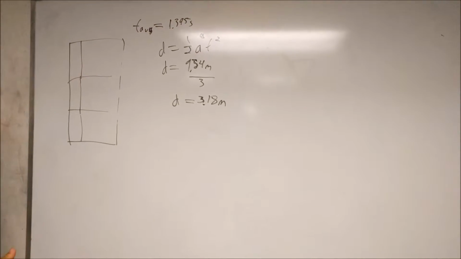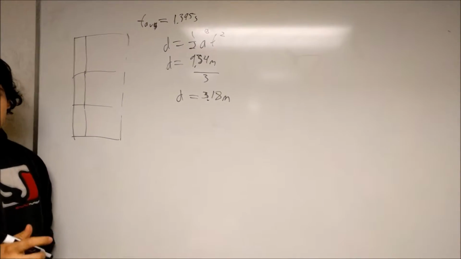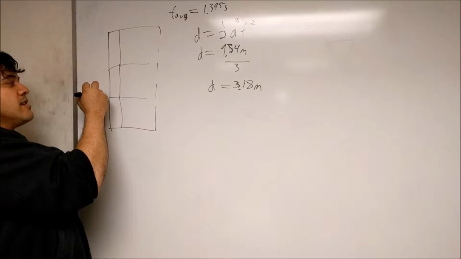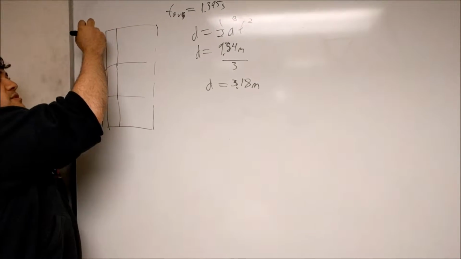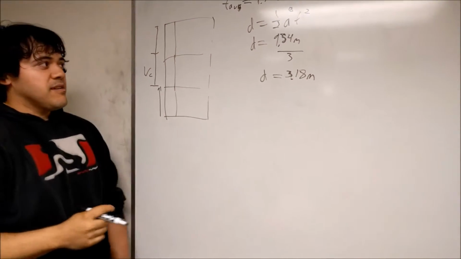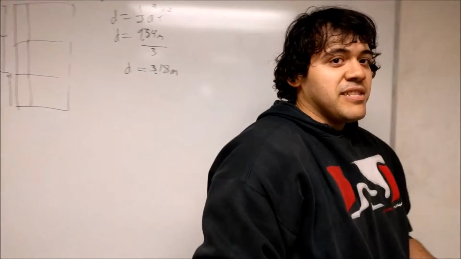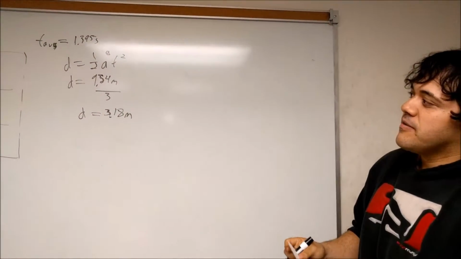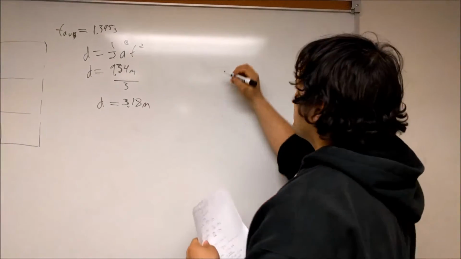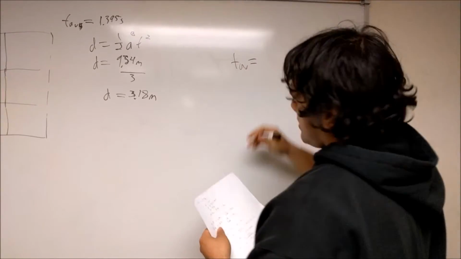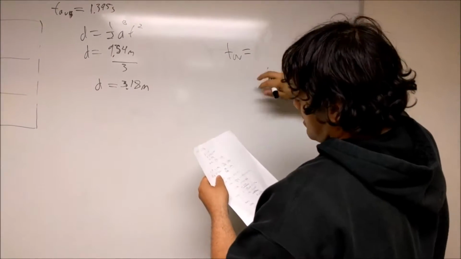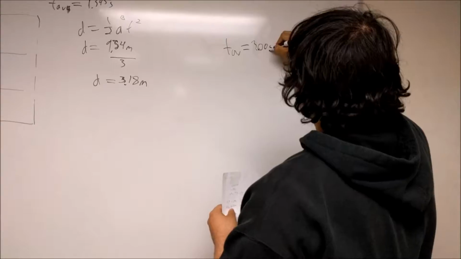Now, we would find the velocity constant of the elevator. The way an elevator works is it accelerates, reaches a constant velocity, keeps going, then slows down to stop. So we need to find the velocity constant at this interval. The way we do that is by calculating the time it takes the elevator to travel one floor and taking the distance divided by that time. That would give us the velocity constant. The time it took to travel one floor turned out to be 3.00 seconds.